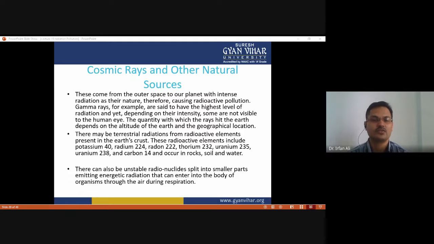So this is also a source of radiation pollution. There can also be unstable radionuclides that split into smaller parts, emitting energetic radiation that can enter the body of an organism through the air during respiration.